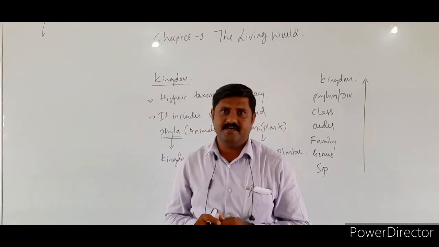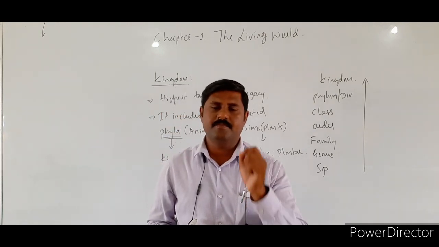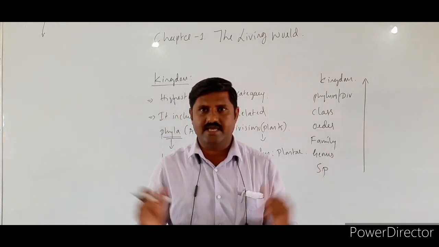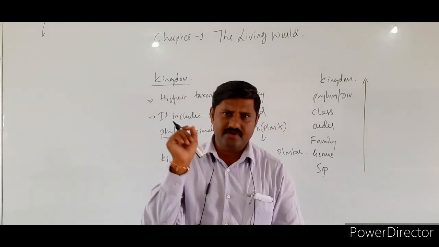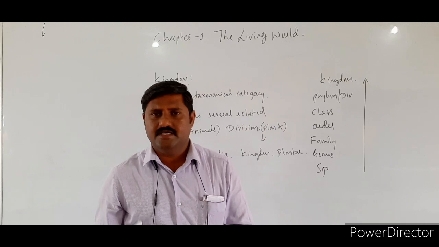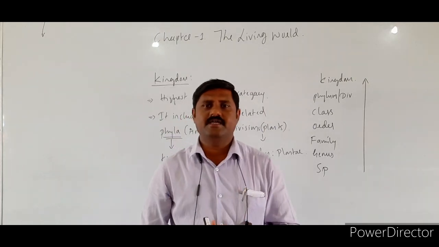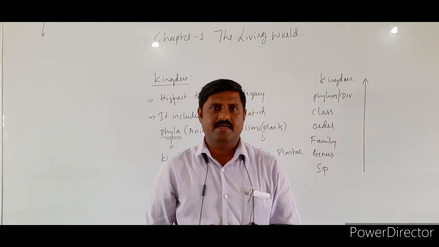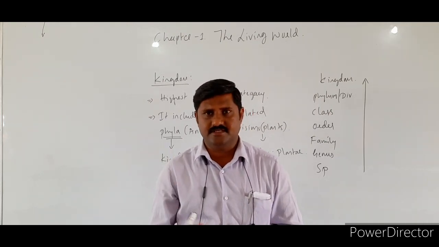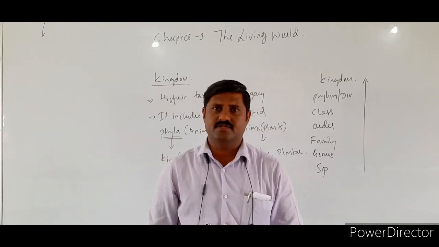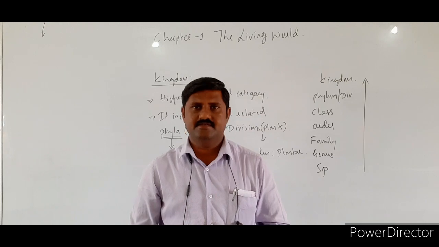Some animals' taxonomical categories are mentioned in one table in the NCERT book, and from that, one question is a must in the theory examination. So let us see the table, how the taxonomical categories of different animals and plants are given, and which examples they have taken.